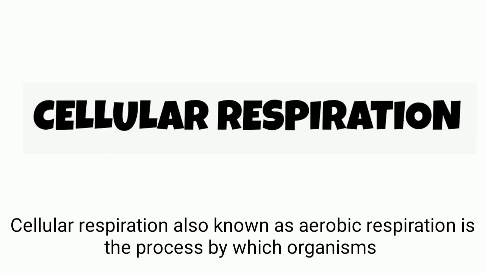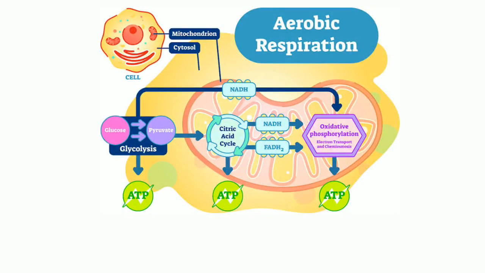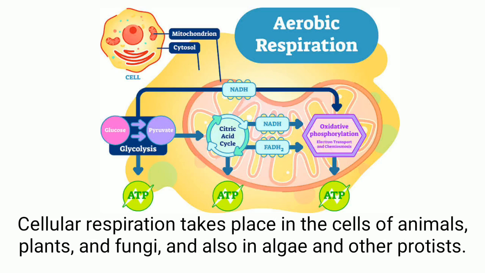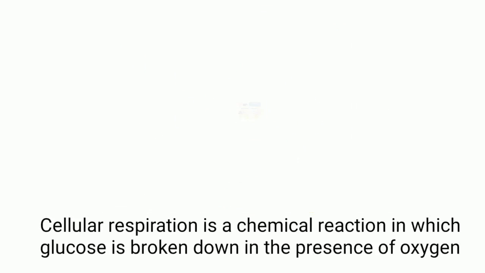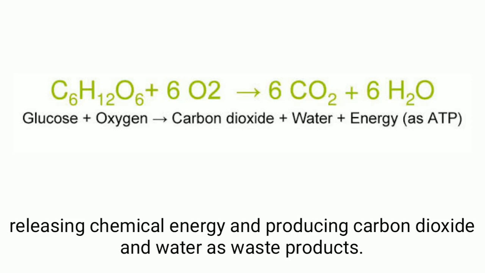Cellular respiration, also known as aerobic respiration, is the process by which organisms use oxygen to break down food molecules to get chemical energy for cell functions. Cellular respiration takes place in the cells of animals, plants, and fungi, and also in algae and other protists. It is the chemical reaction in which glucose is broken down in the presence of oxygen, releasing chemical energy and producing carbon dioxide and water as waste products.